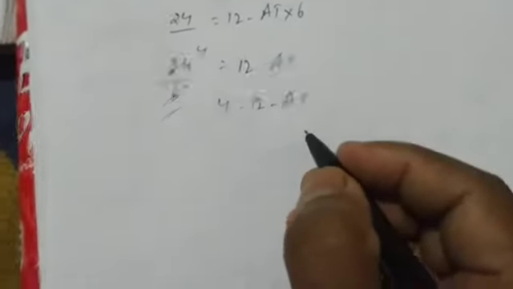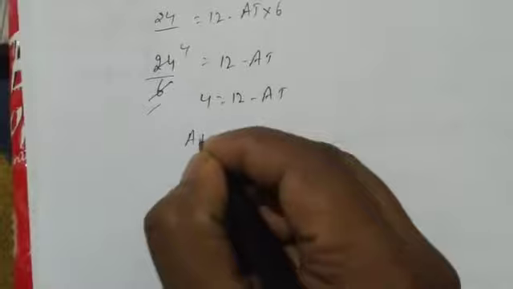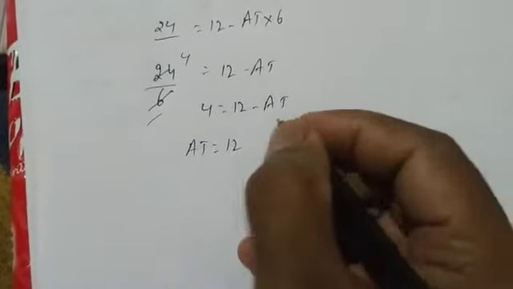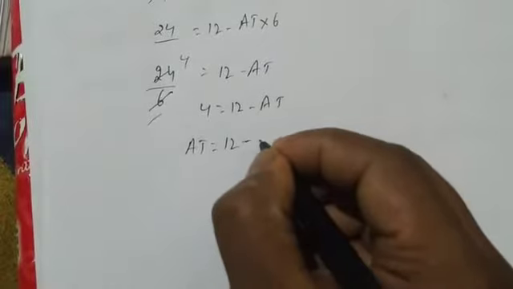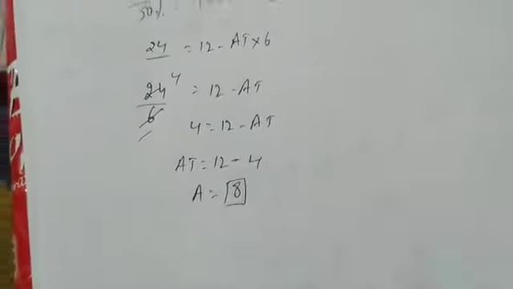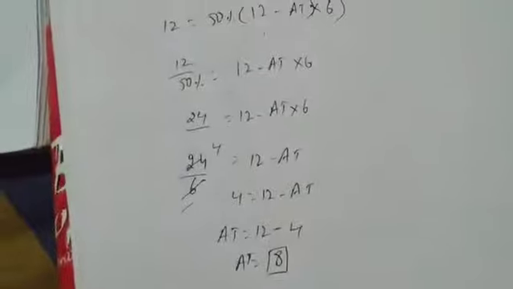This 80 is minus, send it to the other side, LHS. 80 equal to 12 minus 4, so 80 equal to 8. Actual time equal to 8. I can easily find out actual time now.